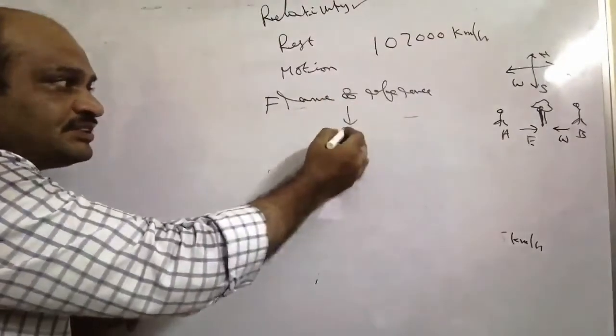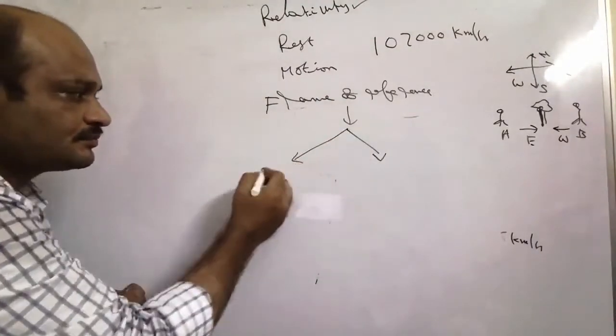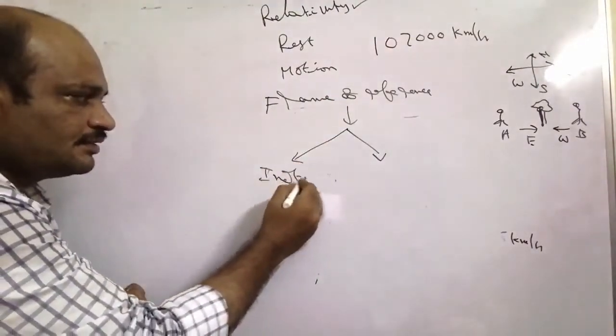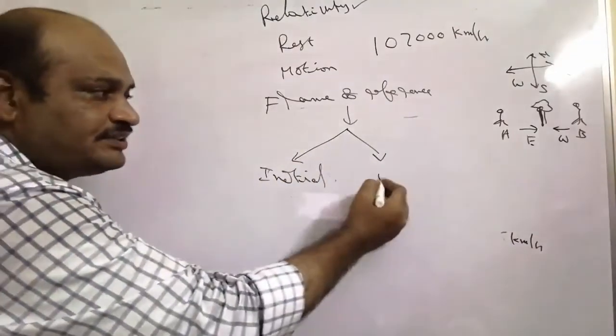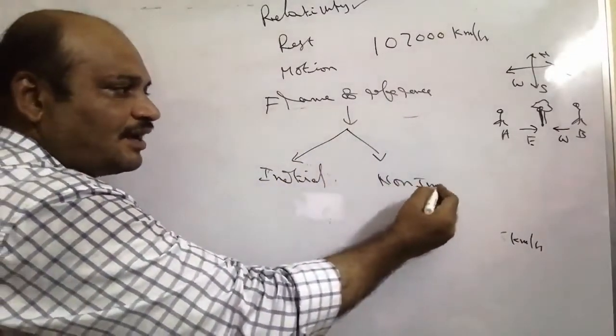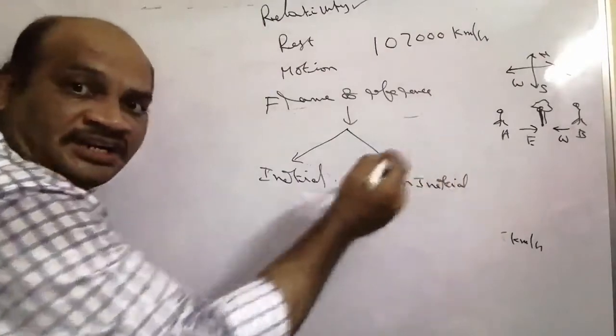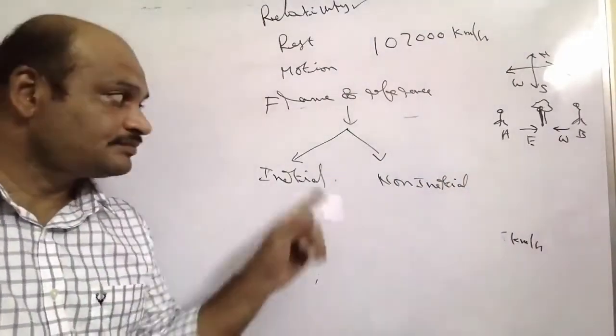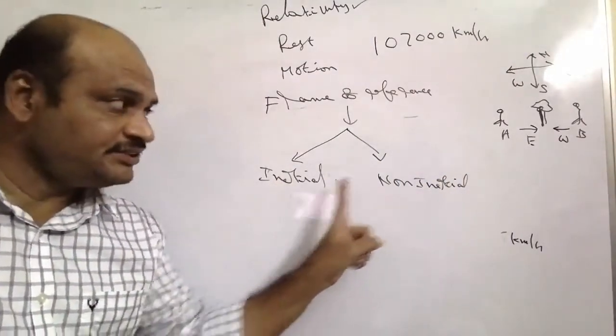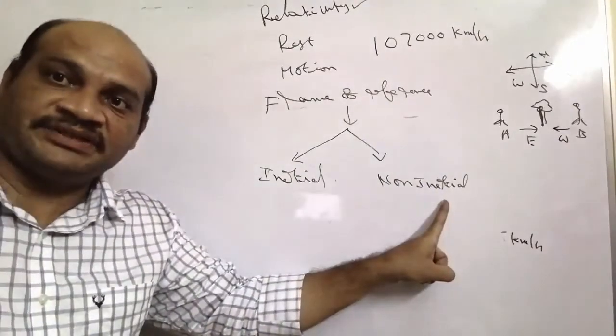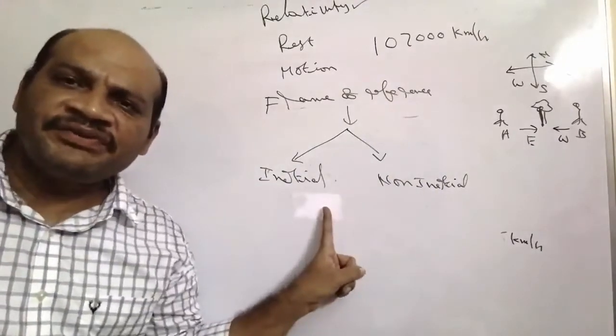This frame of reference is of two types: inertial frame of reference and non-inertial frame of reference. What is the inertial frame of reference?